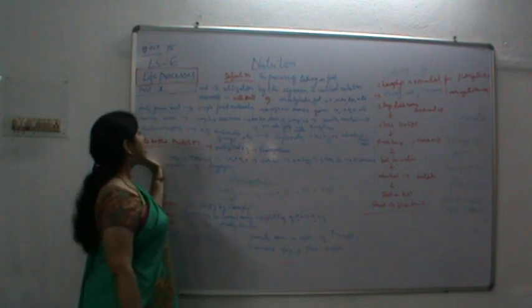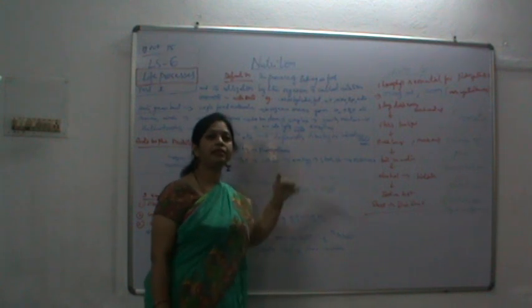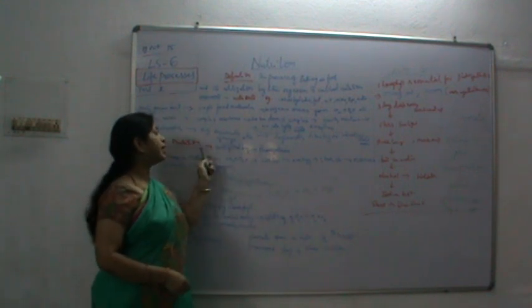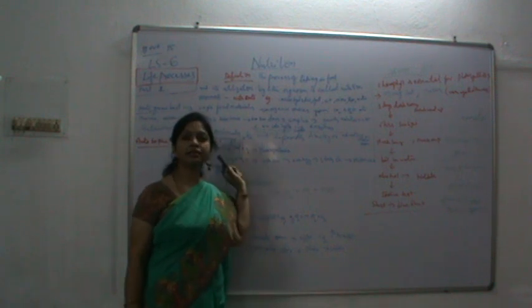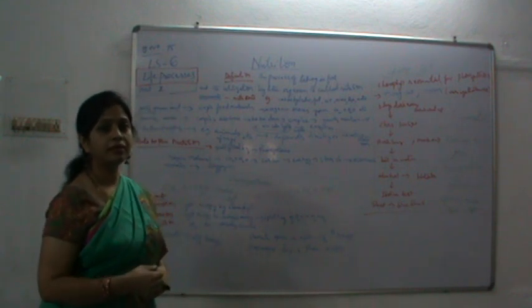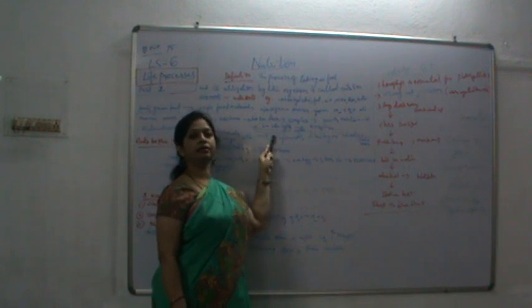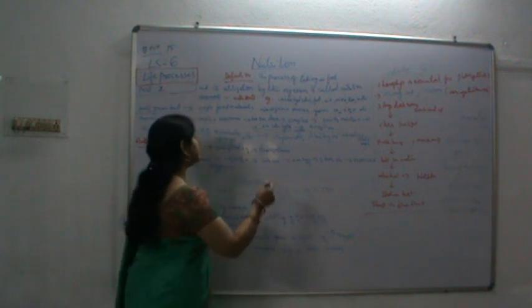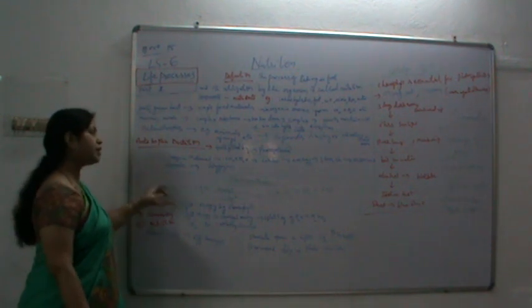Okay, now coming to autotrophic nutrition. They fulfill this autotrophic nutrition with the help of a process called photosynthesis, which you have been learning from class 4 till class 10. So this photosynthesis, we will learn a little more elaborately along with activities.